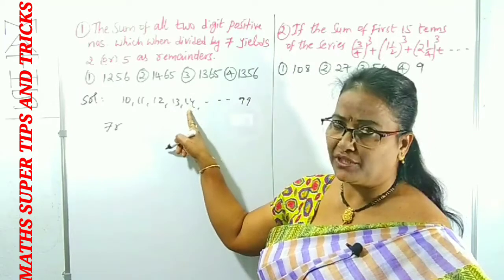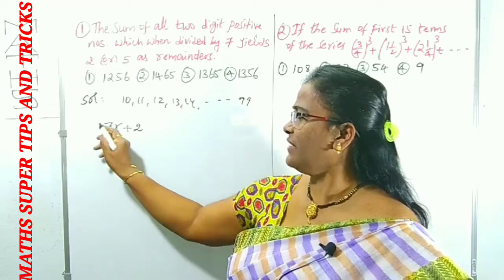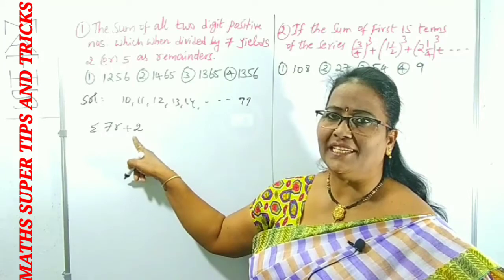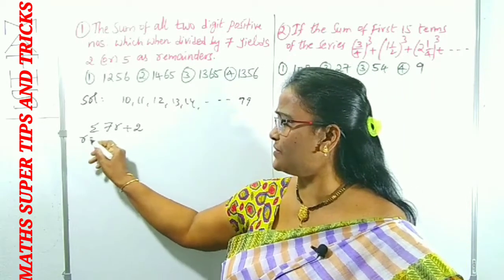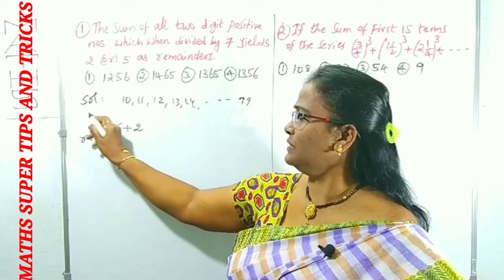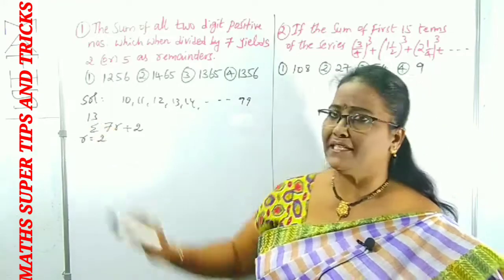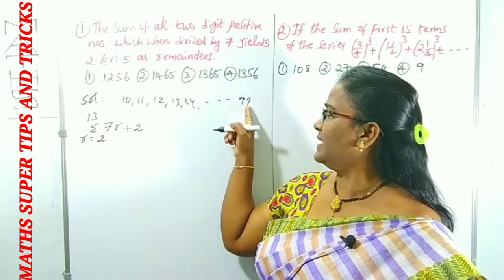But here, for remainder 2, the number is 7r plus 2. If we take r equal to 1, what happens? 7 plus 2, 9 will come. 9 is not a two-digit number. So we can start from r equal to 2, and the maximum is 13. If you take r equal to 13, why is it 13? Because 7 times 13 plus 2 will be less than 99.